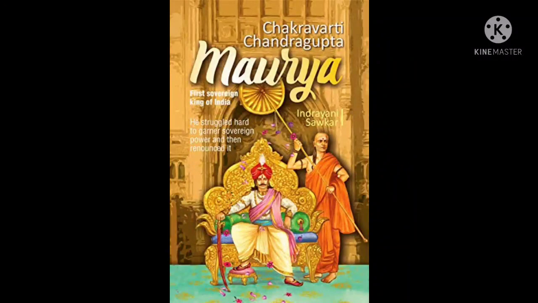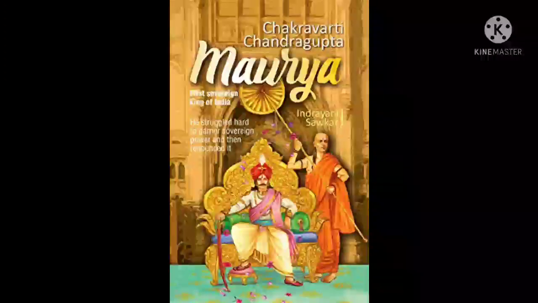Chandragupta Maurya's period is 321 to 298 BCE. Chandragupta Maurya founded the Mauryan Empire. Chandragupta came to power by dethroning the last king of the Nanda dynasty under the guidance of his teacher Kautilya, at the age of 25.